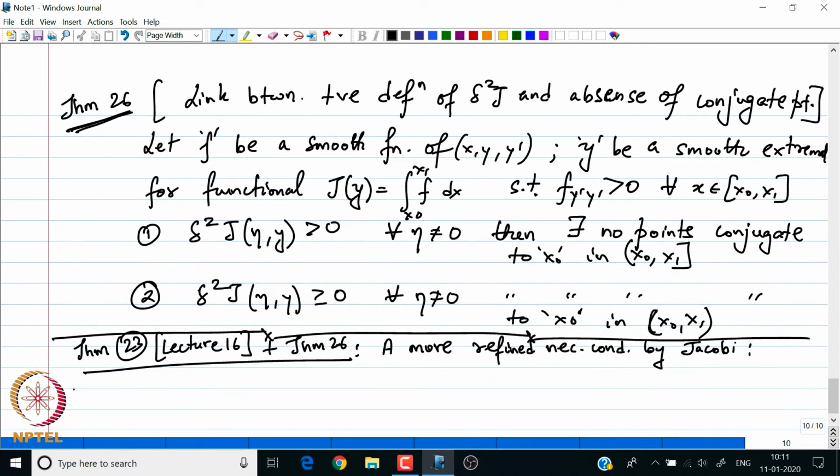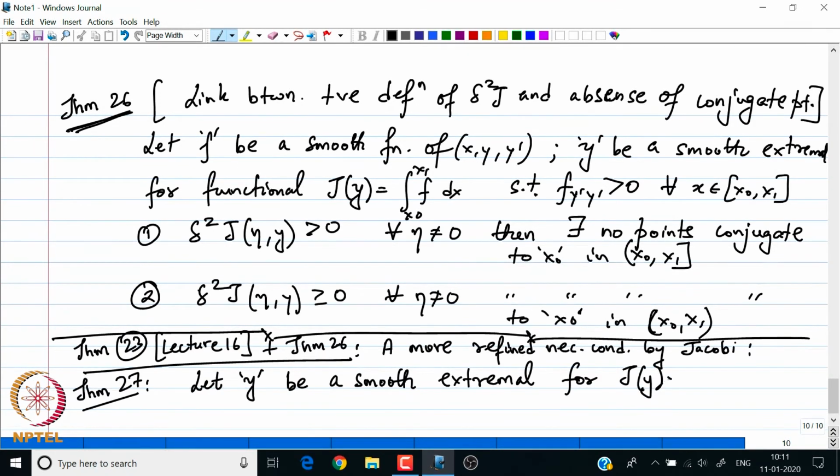It tells us, I denote it by the next theorem, theorem 27: let y be a smooth extremal for the functional J of y given by integral from x 0 to x 1 of f of x, y, y prime dx, such that for all x in x 0 to x 1, f of y prime y prime is positive.